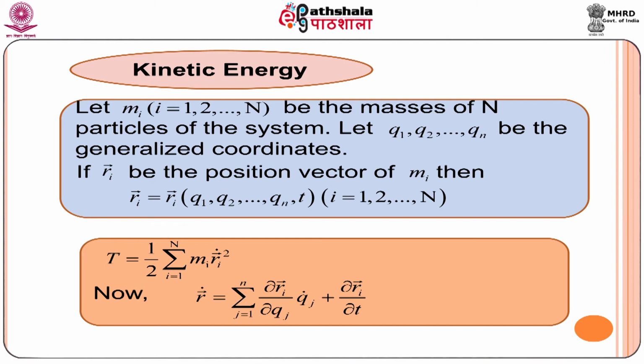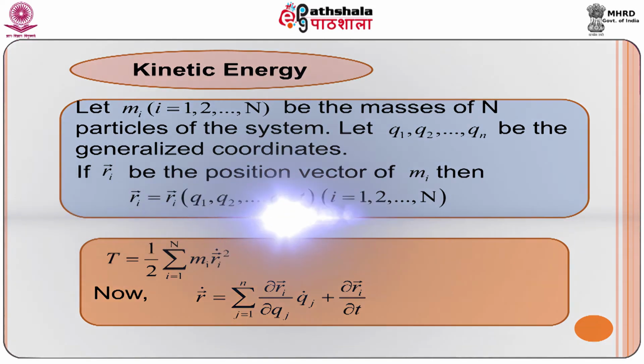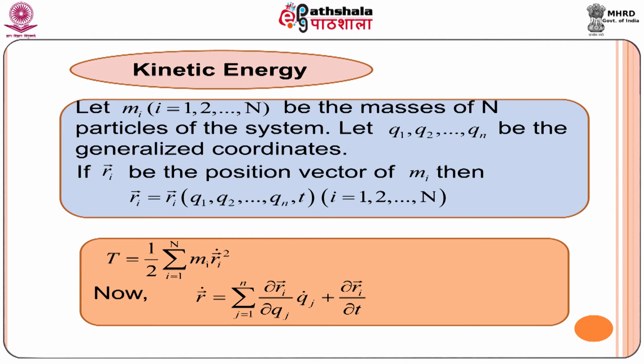Now we calculate the kinetic energy. Kinetic energy is defined as half into mass into velocity squared. So we have capital T equal to half summation over i equal to 1 to capital N m_i into (R_i vector dot) squared. R_i vector dot gives the velocity. R_i vector dot means d/dt of R_i vector.